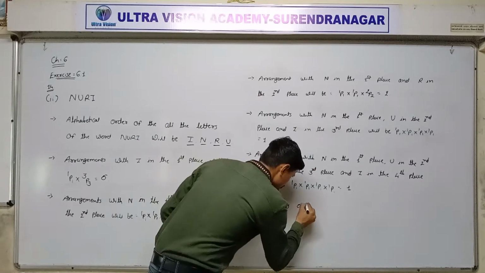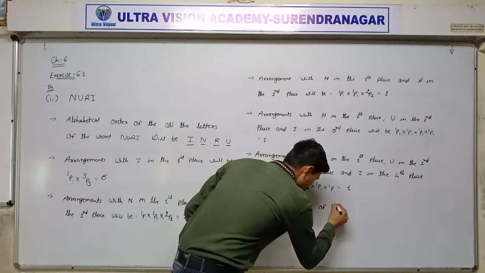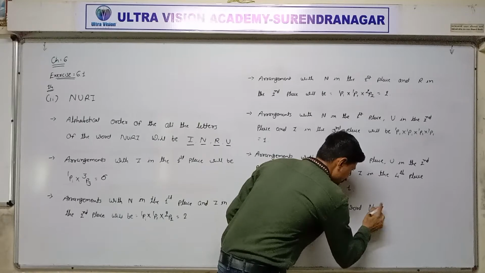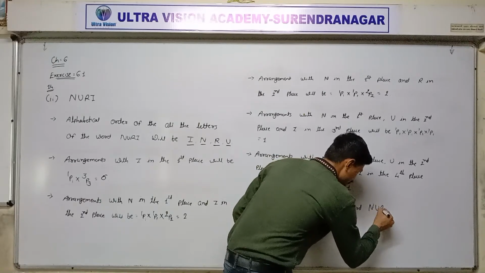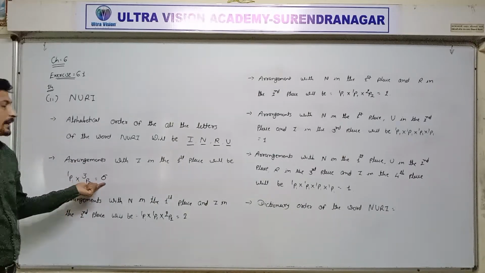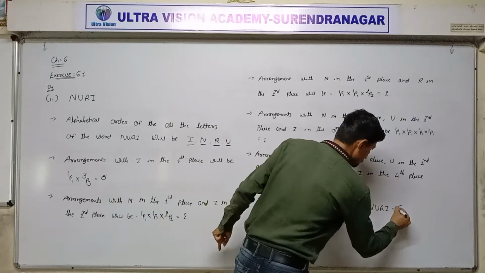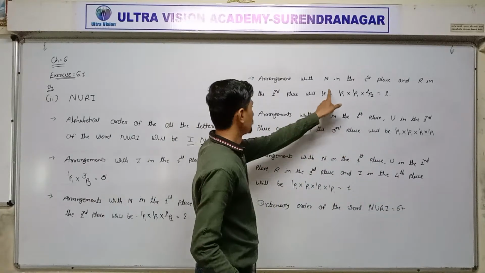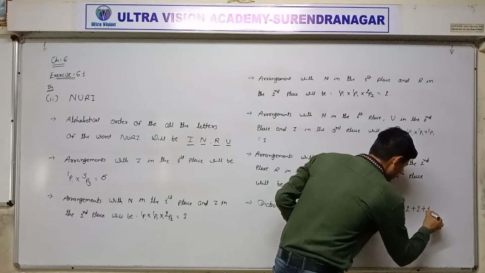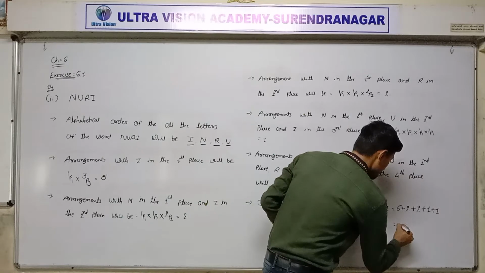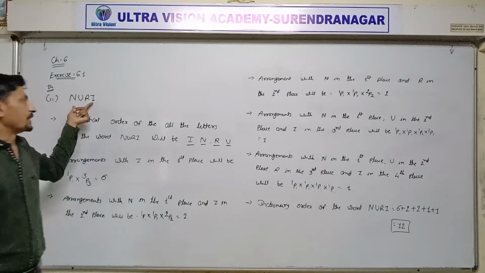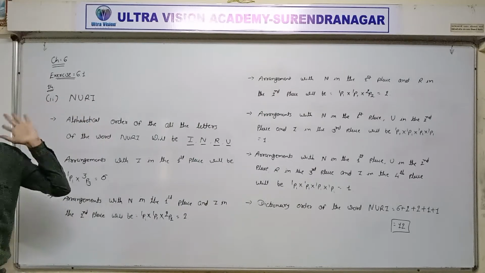Dictionary order of the word Nuri. Okay. 6 repeated one time, 2 repeated 2 times, and 1 repeated 2 times. So the answer is 12. So the dictionary order of the word Nuri will be 12.